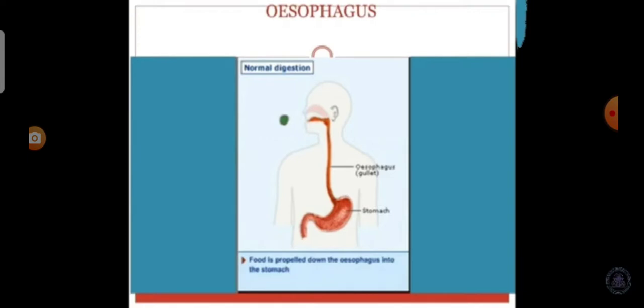And the next one is the small intestine. The small intestine is the longest part of the alimentary canal, which is a long coiled tube measuring about 5 to 7 meter. It comprises 3 parts, that is duodenum, jejunum, and the ileum. The small intestine serves both for digestion and absorption.